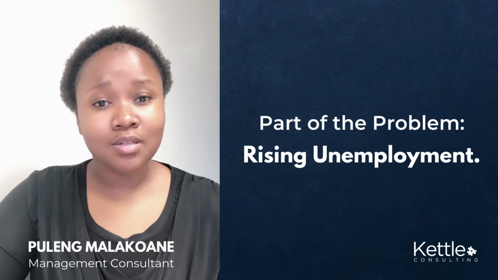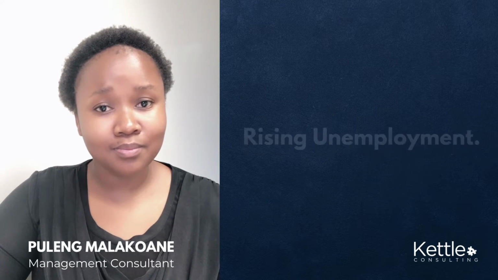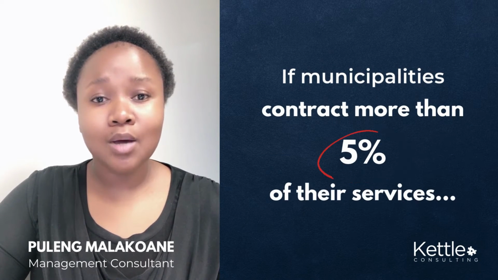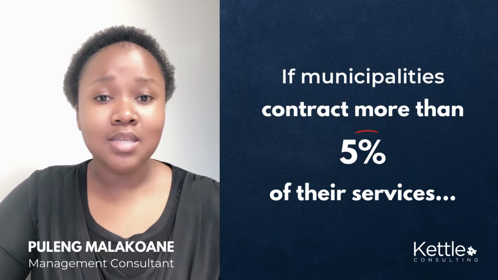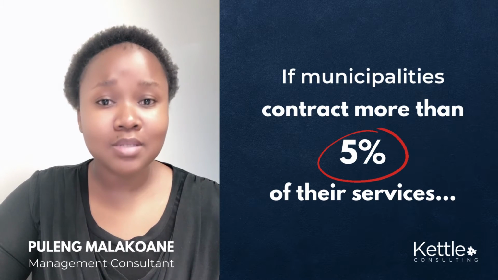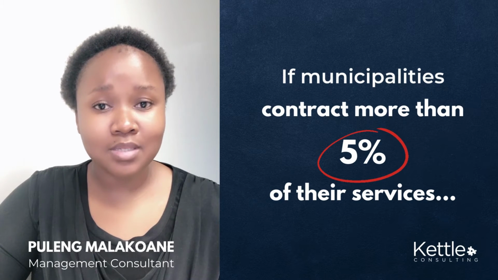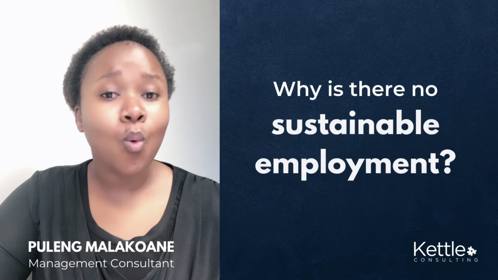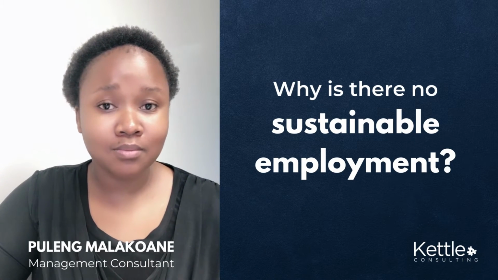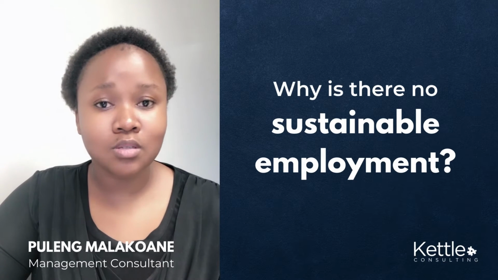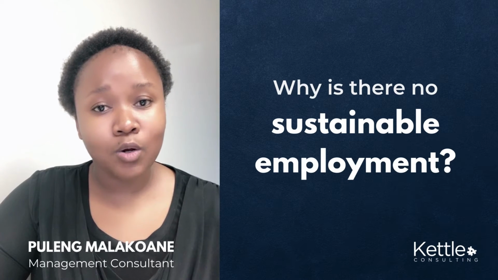One of the most crucial factors that our inequality can be placed on is the rising levels of unemployment. If we look at our Circular 71 ratio norms, which are set by Treasury, municipalities have an obligation to contract at least 5% of their services. In instances where municipalities exceed this 5%, a question can be raised as to why there is no sustainable employment being created. In other words, longer-term employment, instead of outsourcing most of their services. Well, even if not most, but being above 5% is still considered quite a lot.